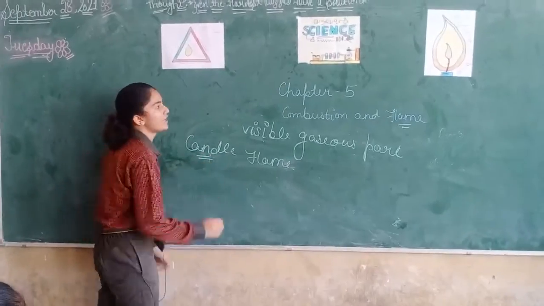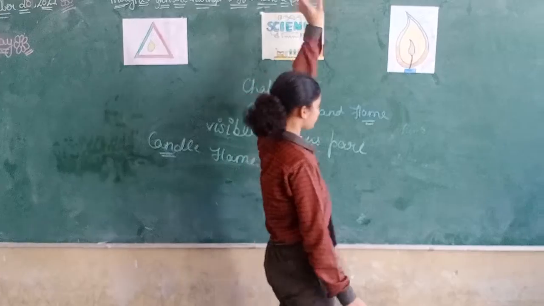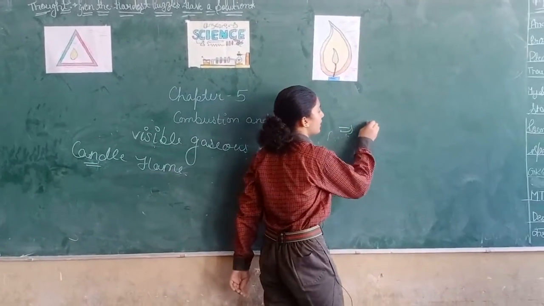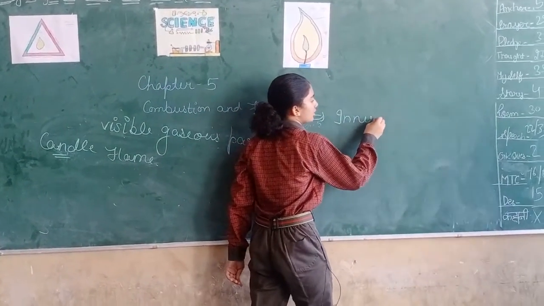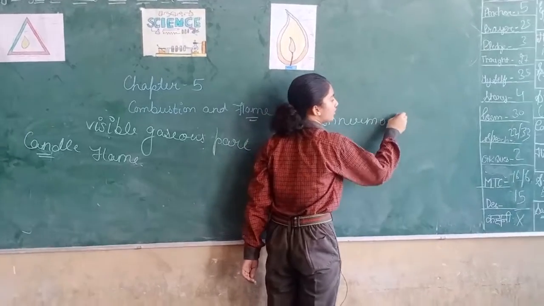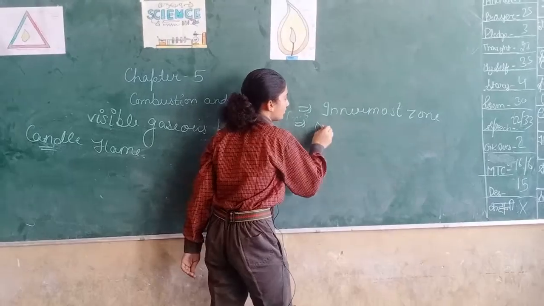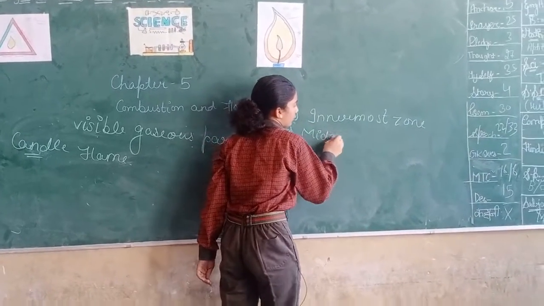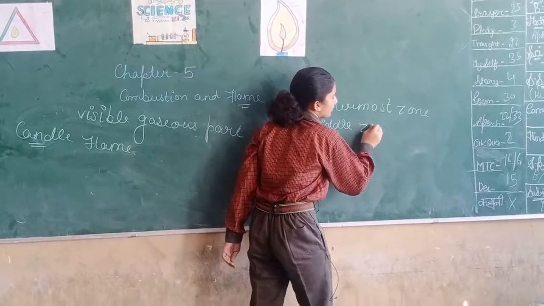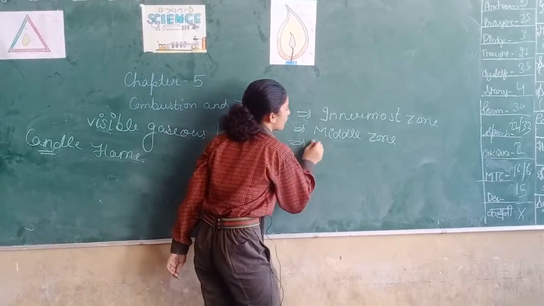So there are three zones of candle flame. First is the innermost zone. Second is the middle zone. Third one is the outermost zone.